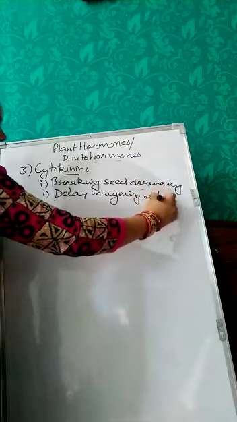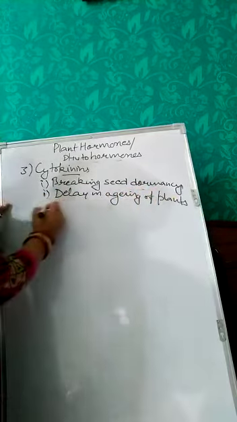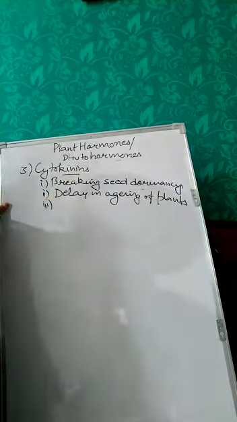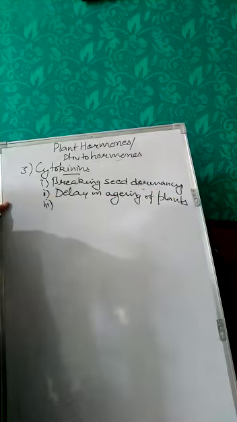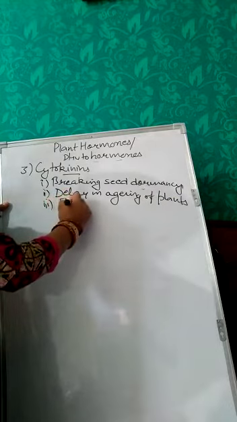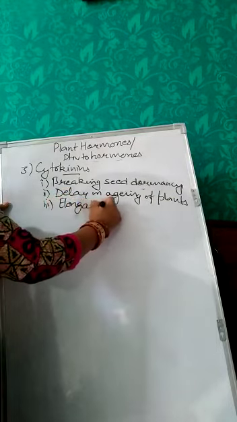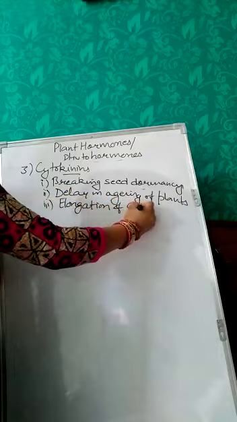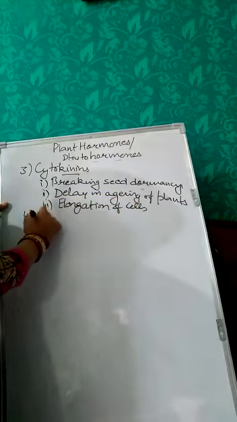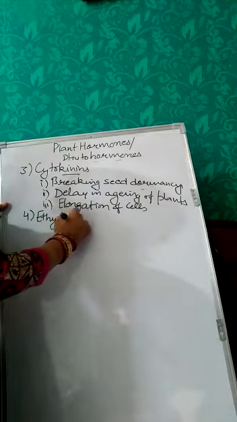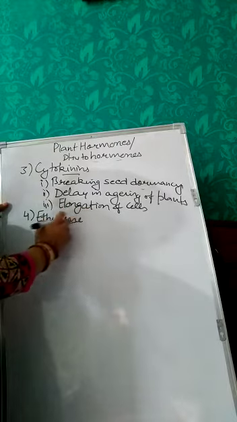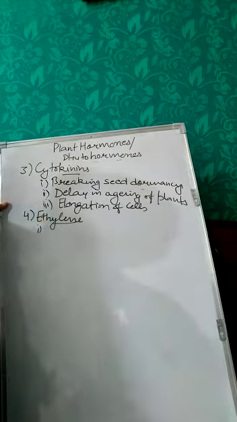Early aging of plants. Okay. Then the next function of this hormone is that it is helpful in elongation of cells. The next one is ethylene. Ethylene is also known as the gaseous hormone. This hormone is involved in ripening of fruits.